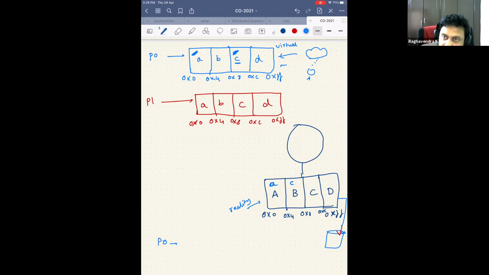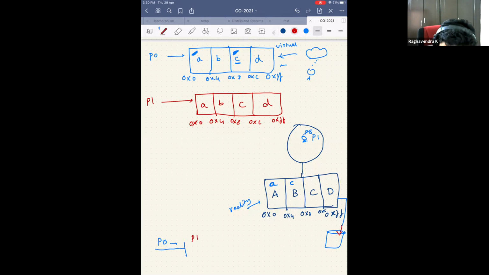Now for some time process 0 was running. At some time I switch out this process 0, and the CPU takes up process 1. So the CPU was running P0, and now it takes up process 1.